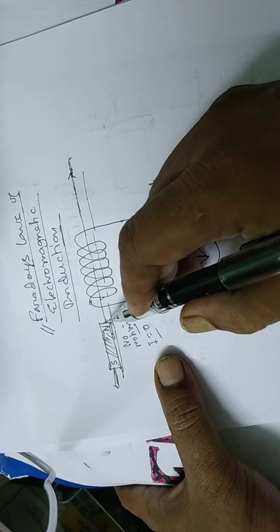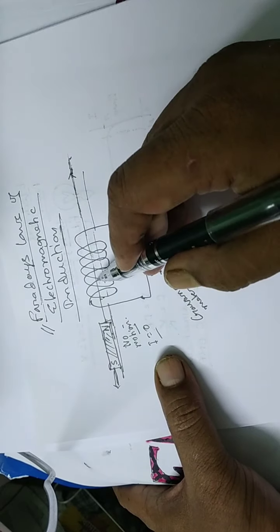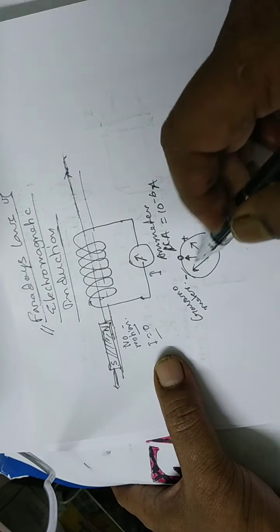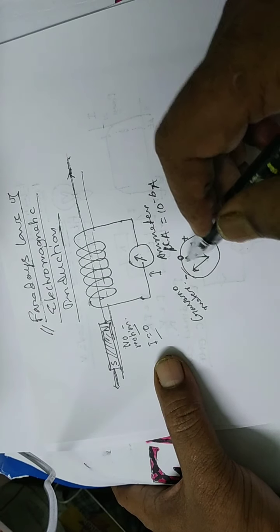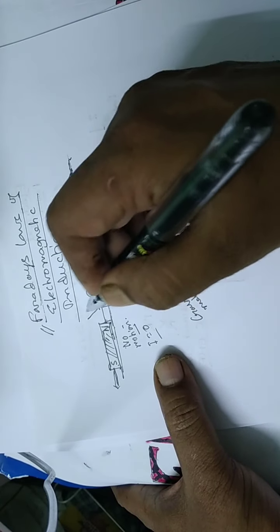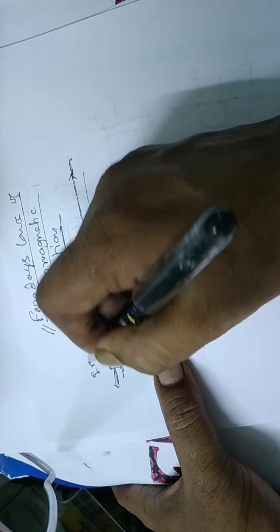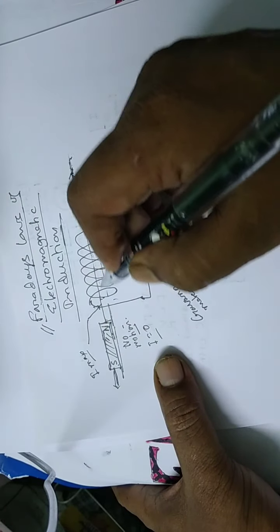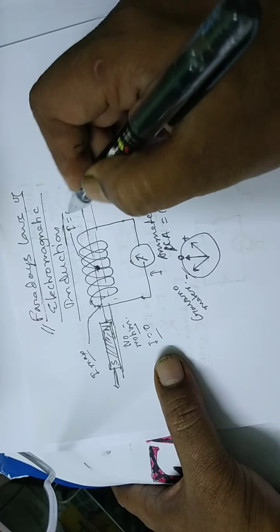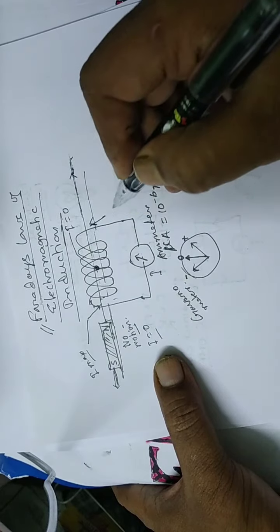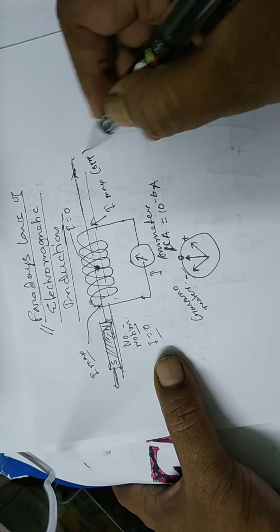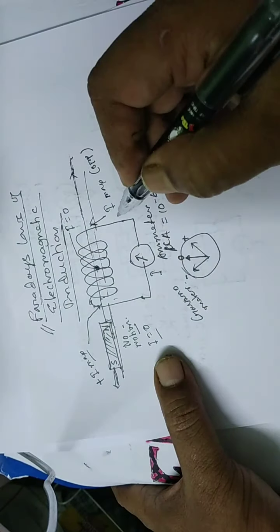Now when it enters inside, again the current falls. So at this point I max, and in the midpoint I is 0, and again at this point I max in the opposite direction. If it is positive, then it is negative.